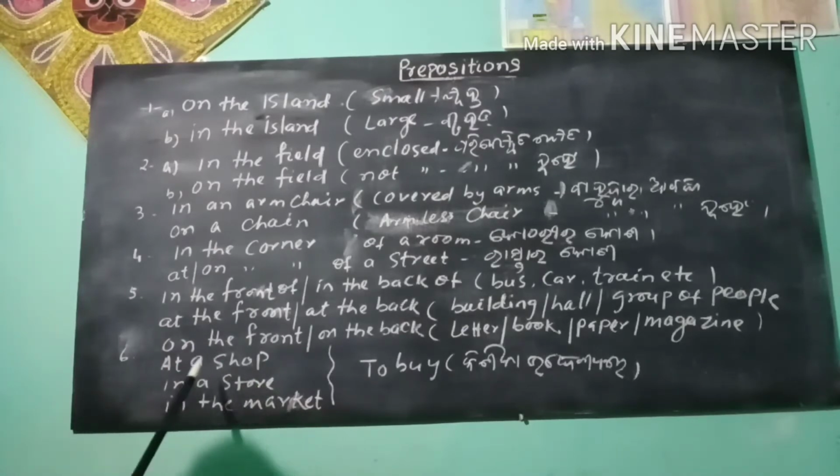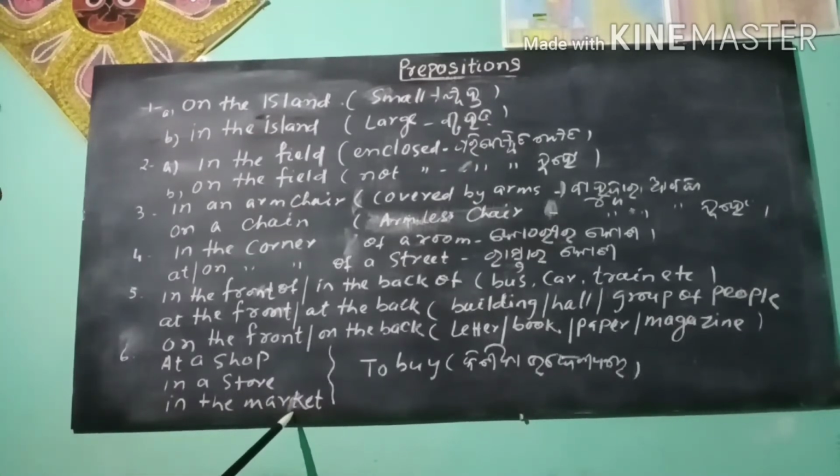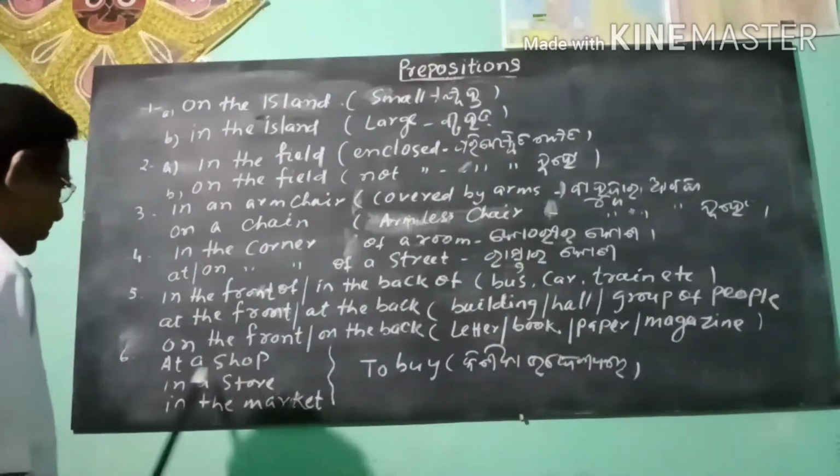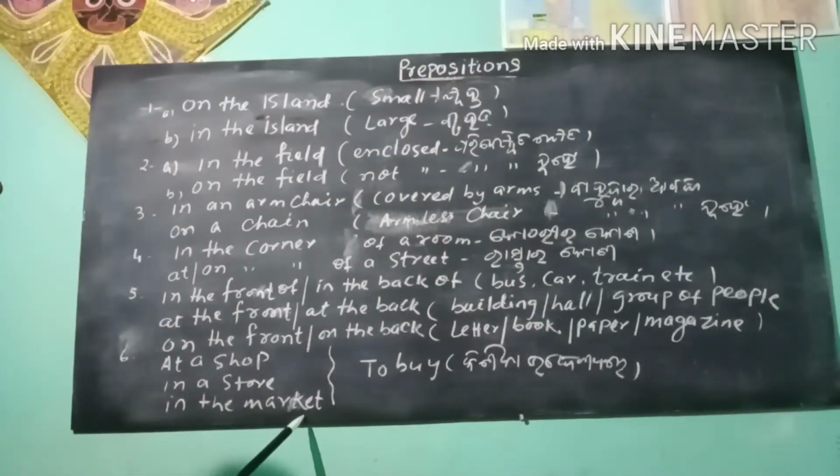In a store is used. At a shop. Shop is a proper place. It is a building. In a store. It is also a building at a proper place. In a building. In the market. So it is a large area. So here in this case, this is the difference between at a shop, in a store, in the market,